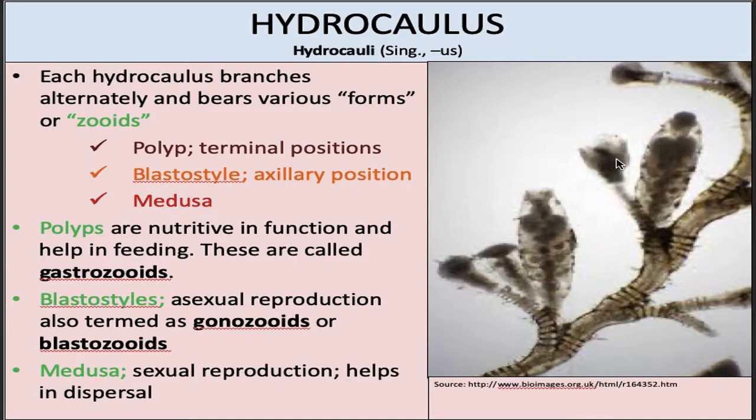These polyps are nutritive in function, which means they feed on organisms and provide nutrition to the whole colony. These are also called gastrozooids. These blastostyles reproduce asexually and form medusae inside. They are also called gonozooids or blastozooids. The medusae developing inside blastostyles, once they come out of the blastostyle, reproduce sexually and help in dispersal of Obelia colonies.